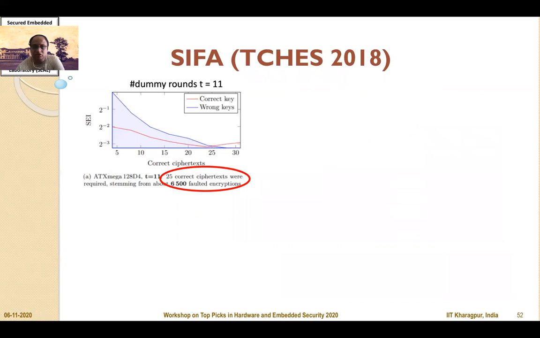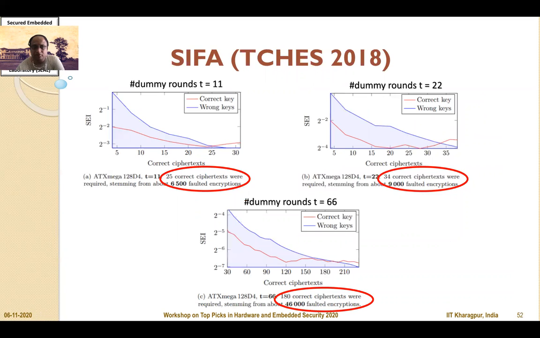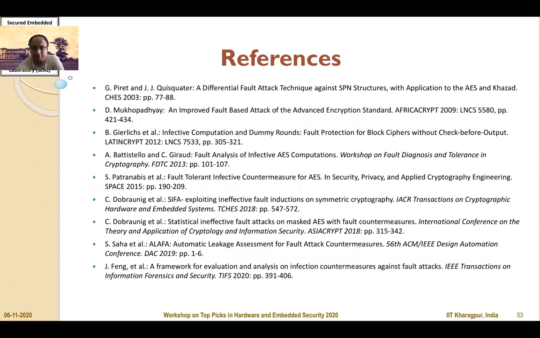In CHES 2018, there was an attack called CIPHERFIX which was demonstrated on our countermeasure, but it showed that with a sufficient number of dummy rounds, the number of faulty encryptions required was of the order of around 50,000, which in a way also shows the resistance of the countermeasure against several advanced forms of fault attacks.